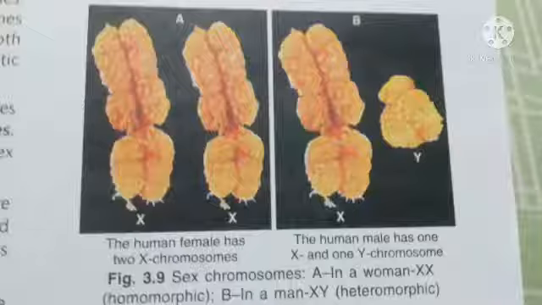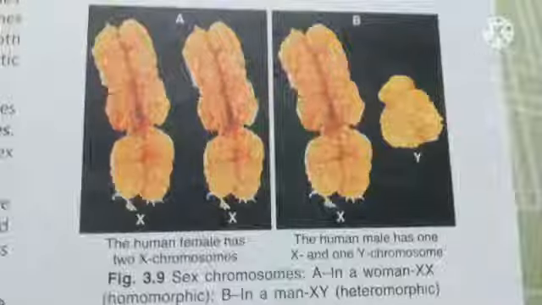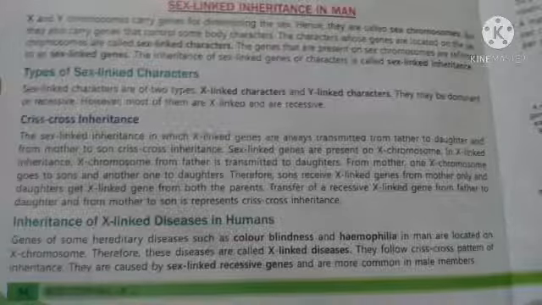In contrast, if there is a mutation on the X chromosome in male, that will obviously show biological defects. The reason is that in human male there is one X chromosome, whereas the other sex chromosome is Y. So in human male the disease will be observed since the human male has only one X chromosome.